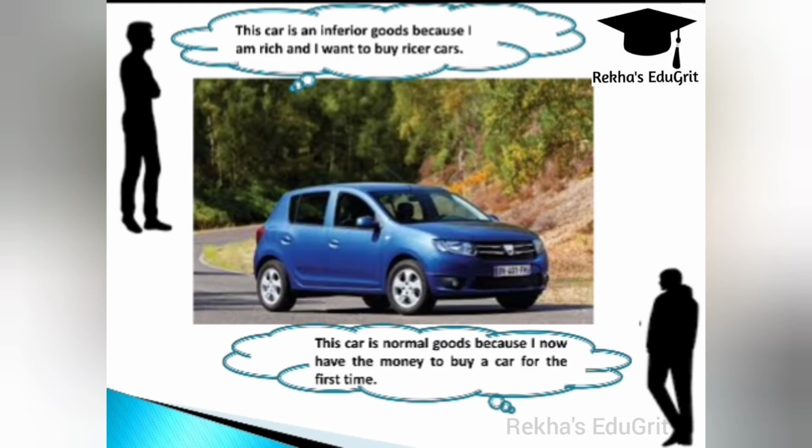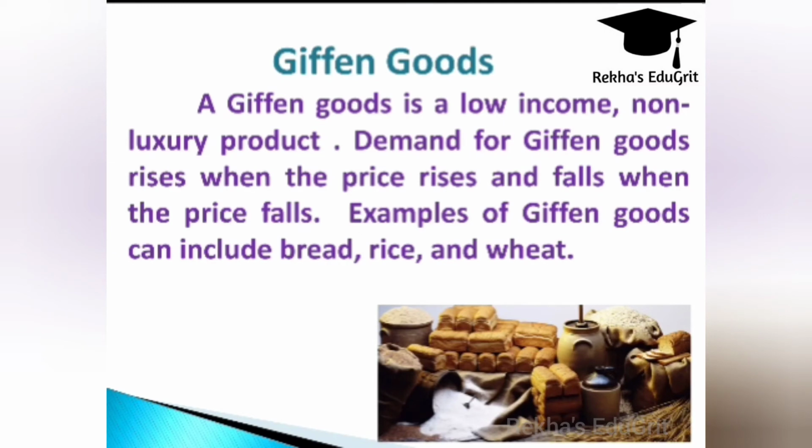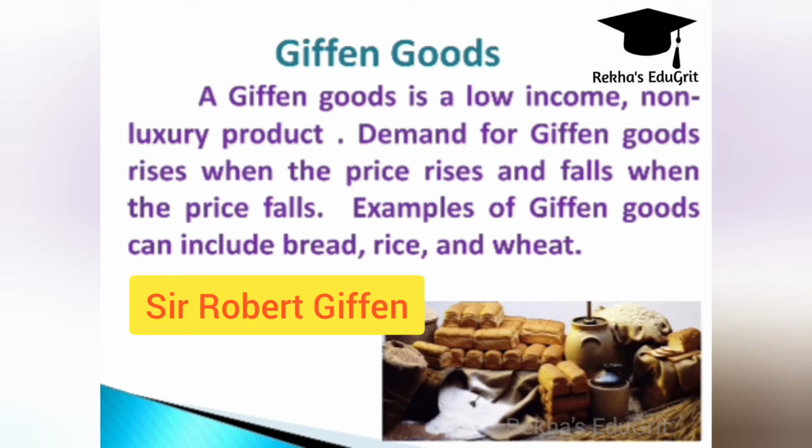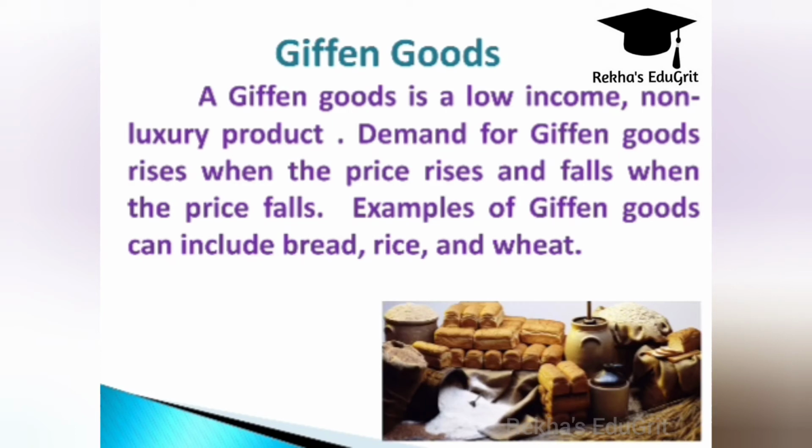Next we can see Giffen goods. Giffen goods are named after Sir Robert Giffen. The substitutes for these goods are very few, as a Giffen good is an inferior product, and still there are no substitutes. So it violates the law of demand.